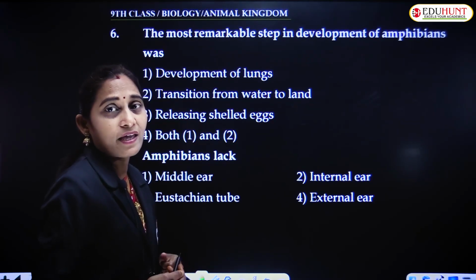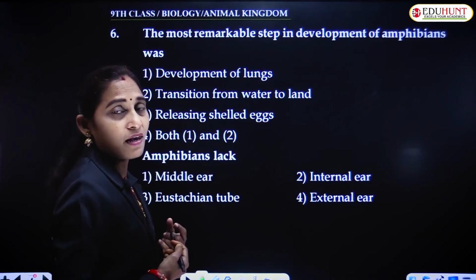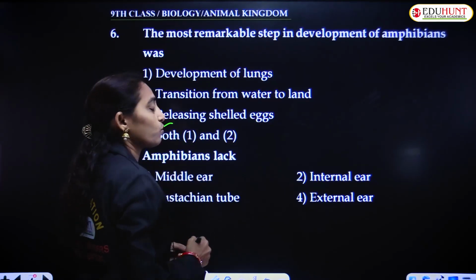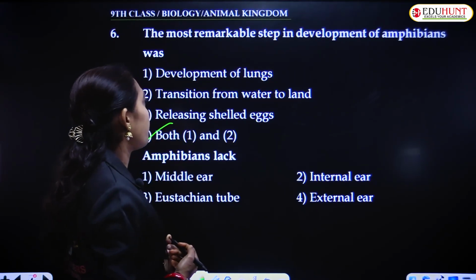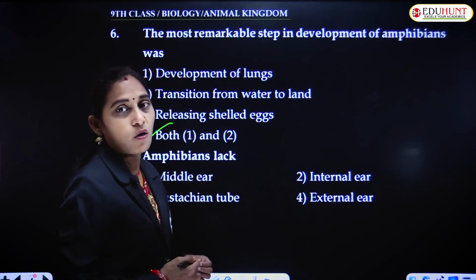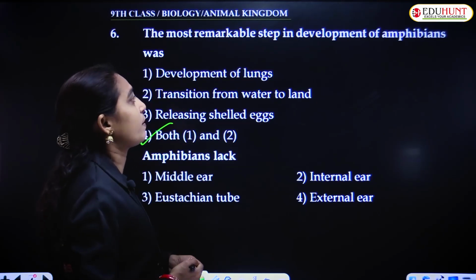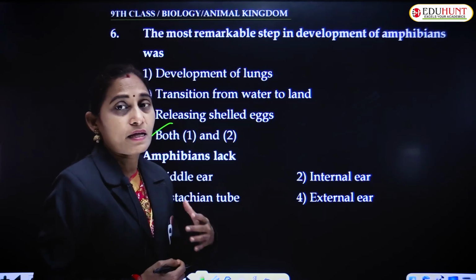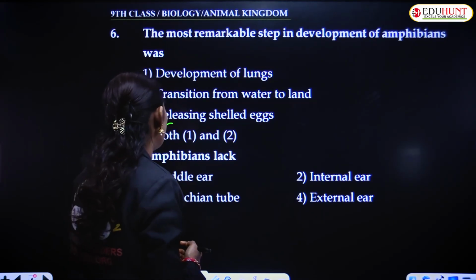That is why they can survive well even on the land. So the answer is both 1 and 2. Development of lungs and transition from water to land. These are the two remarkable steps in development of an amphibian.